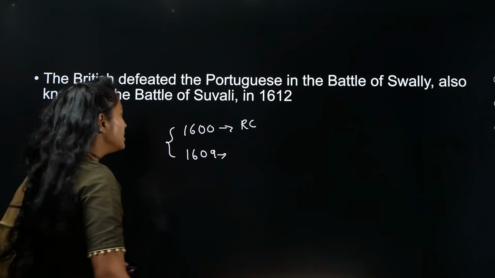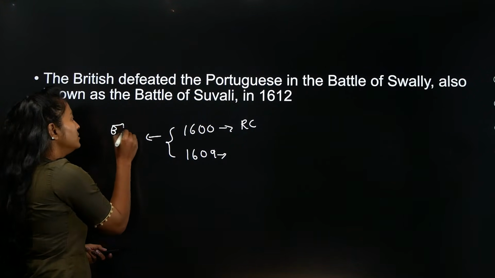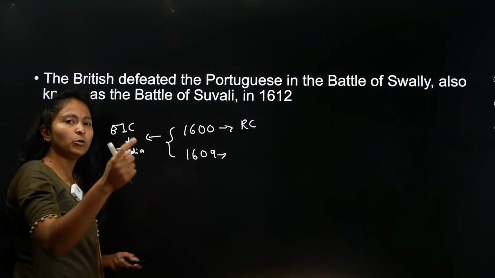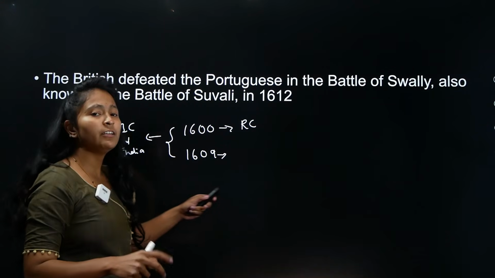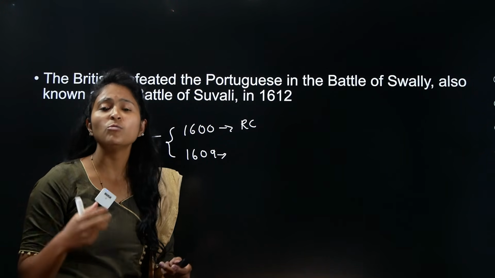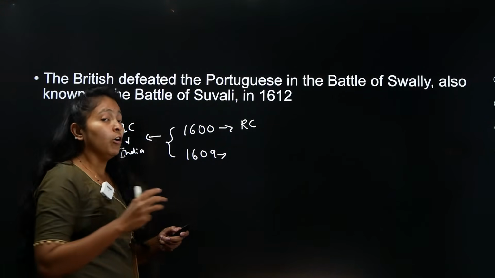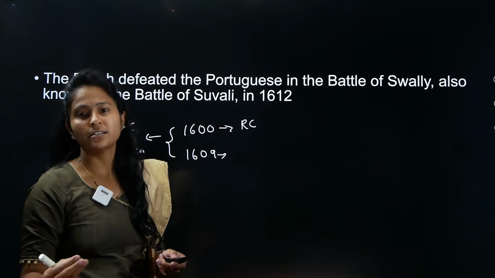You can see that the East India Company was struggling to come to India. I already told you in the previous slide about the blue water policy. That is, the Portuguese were not even allowing other countries to come into India because they knew it was going to be very tough competition for them. So it took very long for the British East India Company to come to India itself.